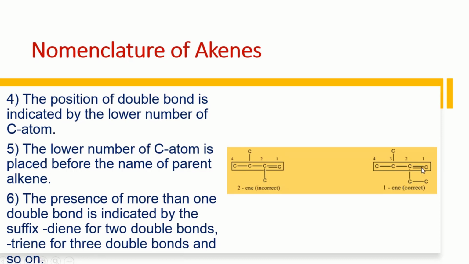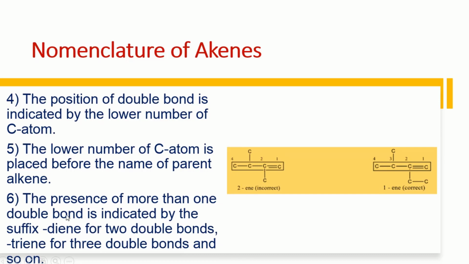So this is correct, this is the 1-alkene. It means this double bond is present between carbon atoms 1 and 2, and we will use this smaller number. The lower number of the carbon atom is placed before the name of the parent alkene. It means this is butene, so I will say 1-butene. We will use the number before this alkene.